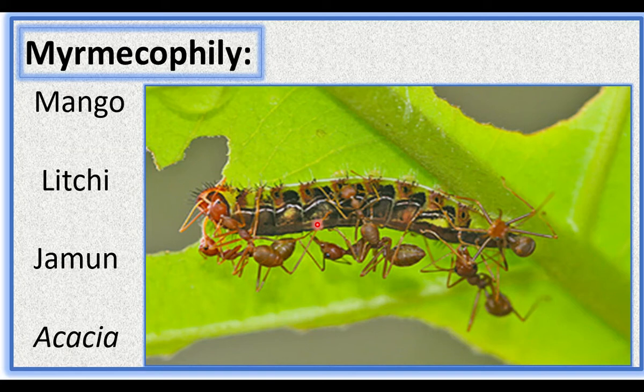Plants also give reward to the ants. The ants get food from the plants. So myrmecophily is an example for interspecific interaction. Here there is reciprocal interaction. Both are benefited.